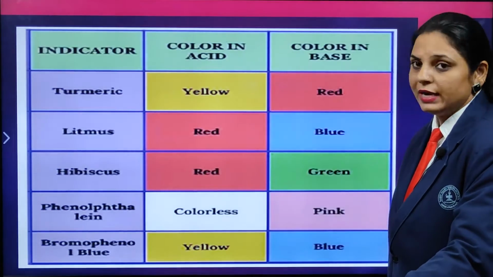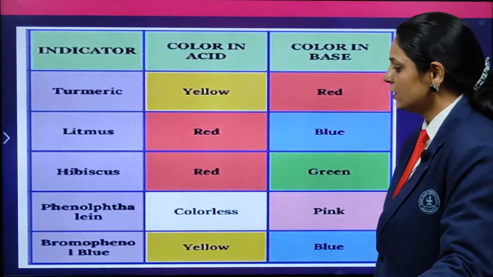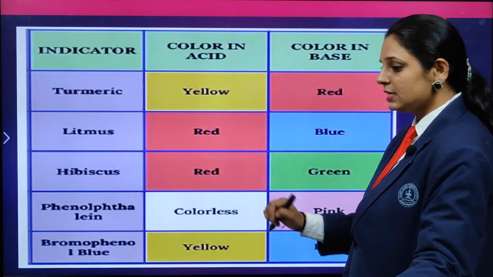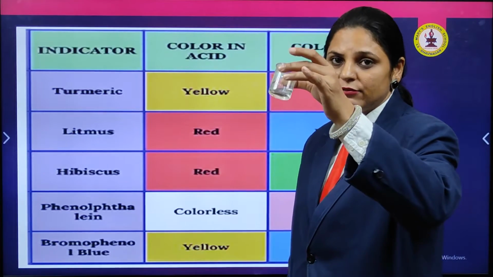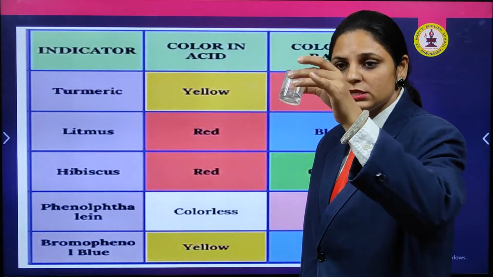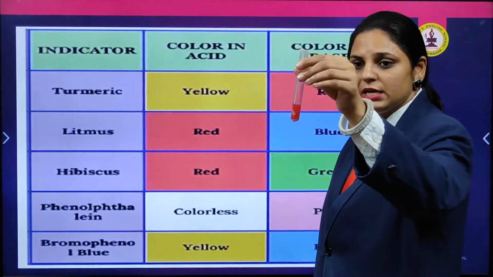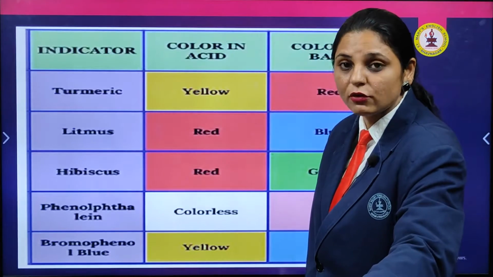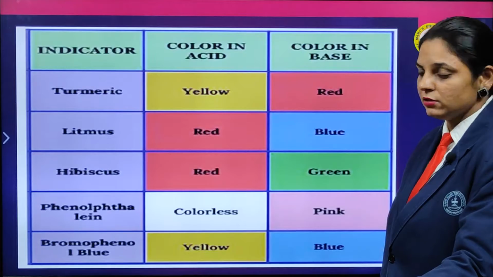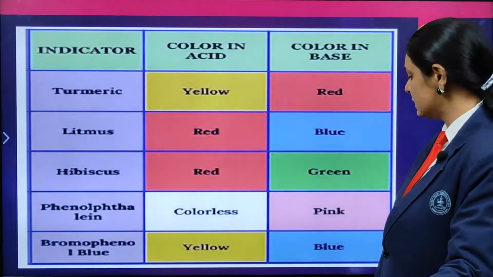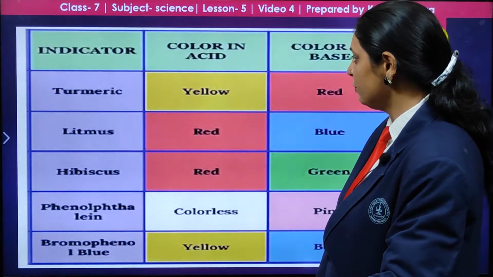Hibiscus gives red color with acid and green with the base. Phenolphthalein with acid gives colorless, as we have seen. When I treat this with phenolphthalein, it is colorless, and when I treat with the base, it gives the pink color. Bromophenol blue is another indicator. It gives yellow color with acid and blue color with the base. I think you recall again what we have studied before.